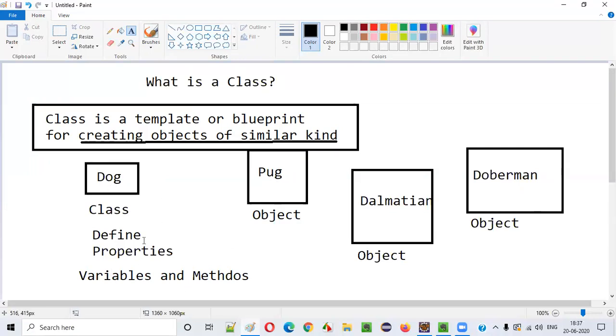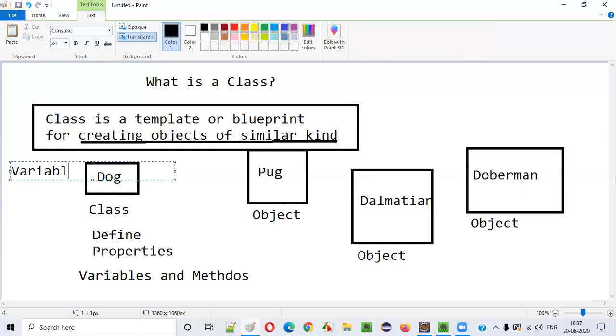So what can be the variables and methods available in the Dog class? Coming to the variables, we can create variables like the breed of the dog, the size of the dog, small, medium or high, and the color of the dog. These are variables. We can store data into these variables. In case of pug, the breed will be pug. In case of Dalmatian, the breed will be Dalmatian. In case of Doberman, the breed will be Doberman.